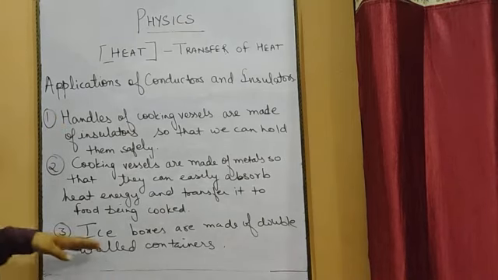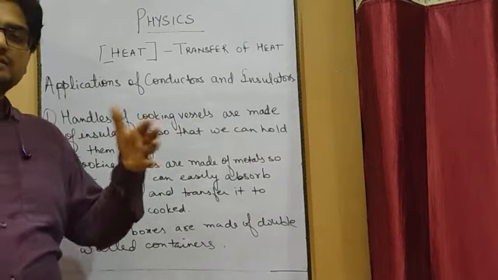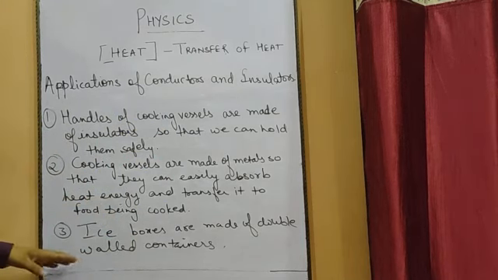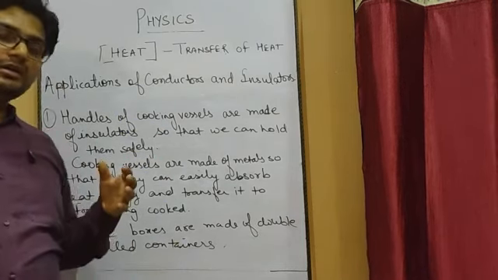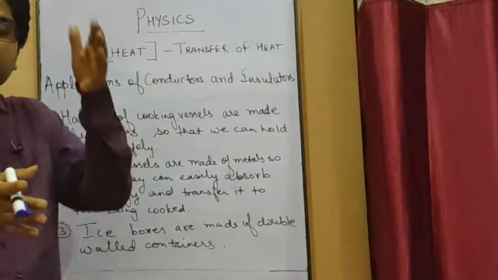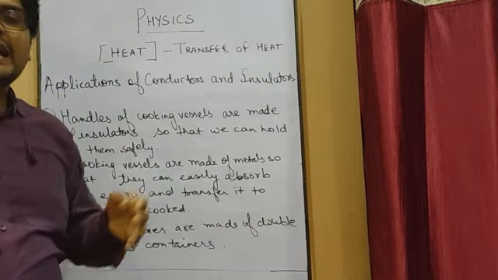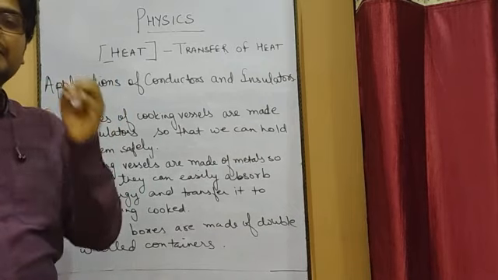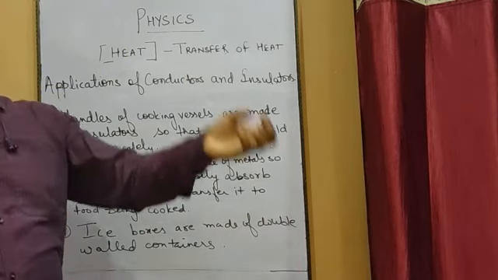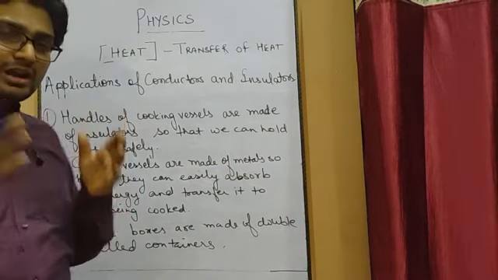Then the example is ice boxes. You must have seen ice boxes, those people who are selling ice creams, they carry the ice creams in the boxes, those are known as ice boxes. They are made up of double layer or double walled containers. So why do they have a double wall? Because two walls are there and between the two walls some gap has been left. So what is the use of that gap? In that gap air is present and we know that air is a bad conductor of heat. So that air will not allow the heat energy from outside to enter inside the box. So that is why these ice boxes have a double wall layer.